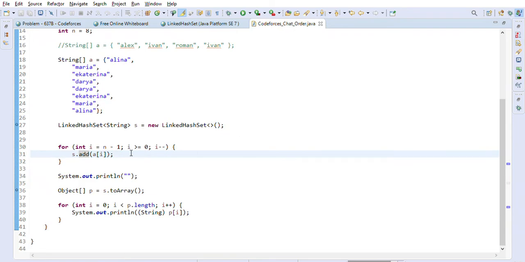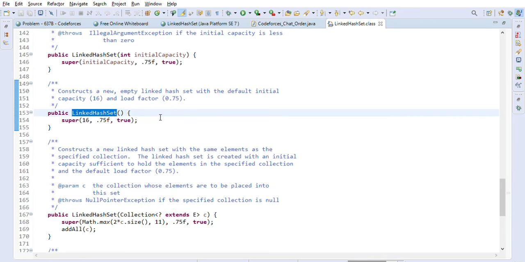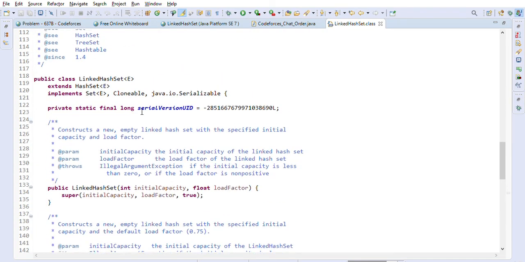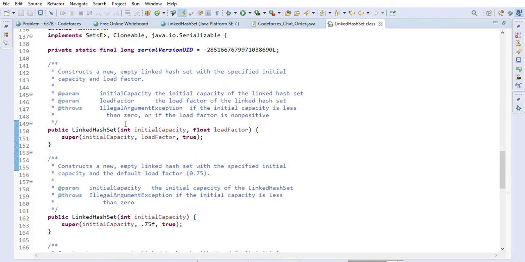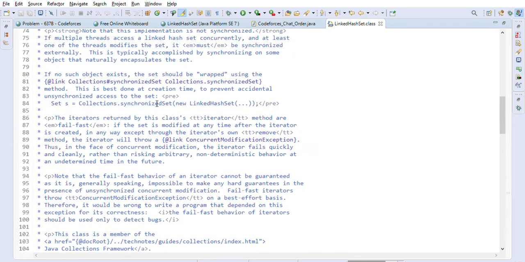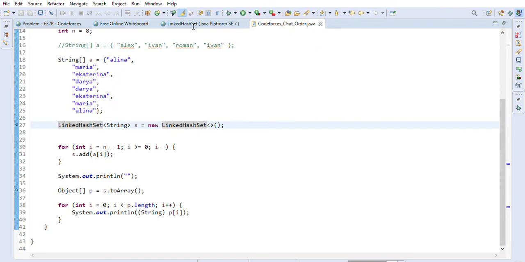In Eclipse, the Java API. And if you want to click here on LinkedHashSet, then it will take you to the LinkedHashSet class, right? So you can check about the LinkedHashSet also. As you can see, this is the LinkedHashSet class. So that is one thing you can take a look at.